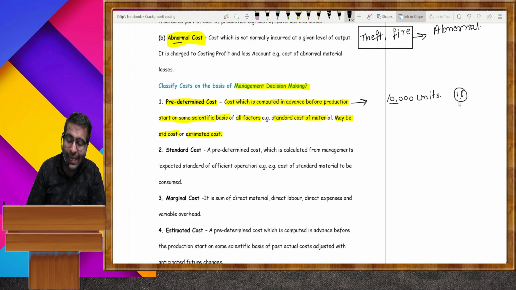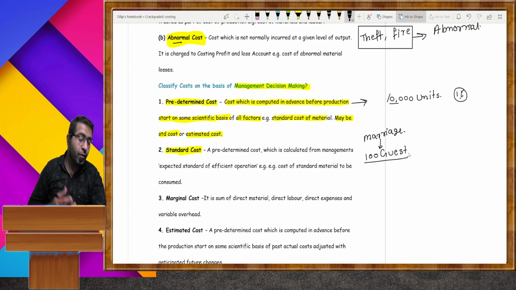So this 1 lakh is a predetermined cost. Second is standard cost. Like there is a marriage at your home, with around 100 guests.